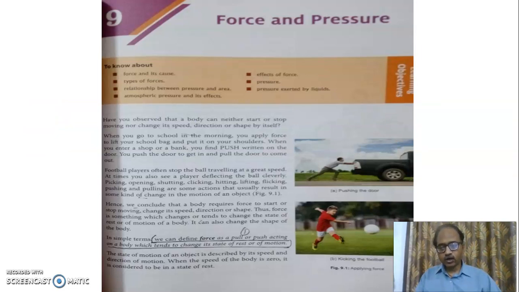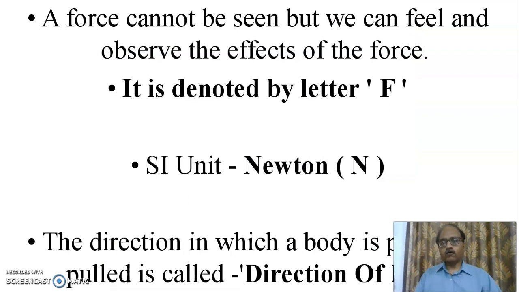Force and pressure. Force is a push or a pull. Here the person is pushing the car. The second boy is kicking the football. Force cannot be seen, but we can feel and observe the effects of force.